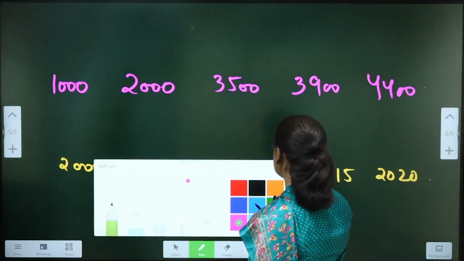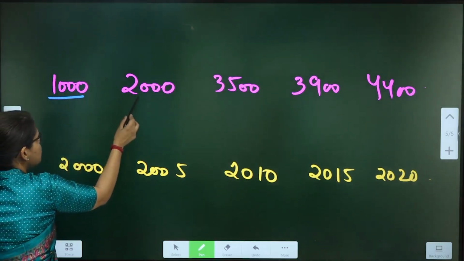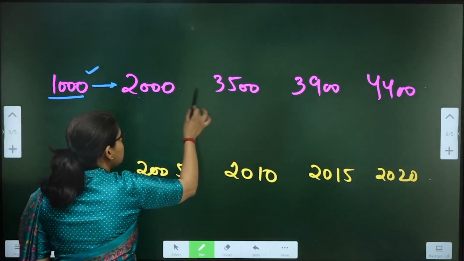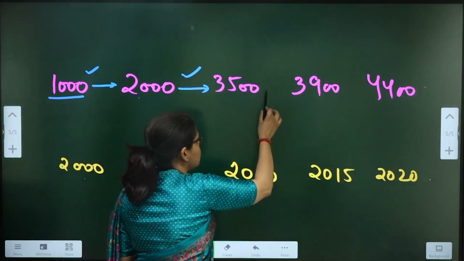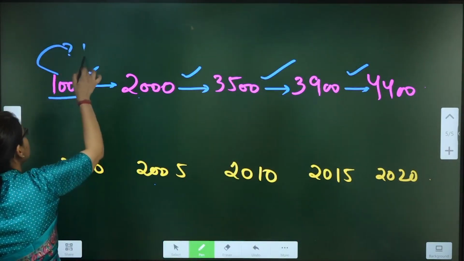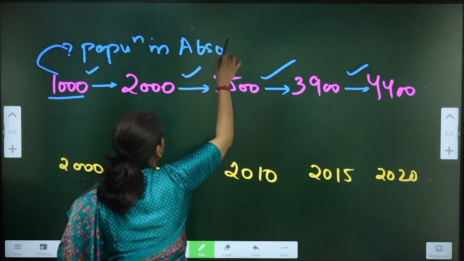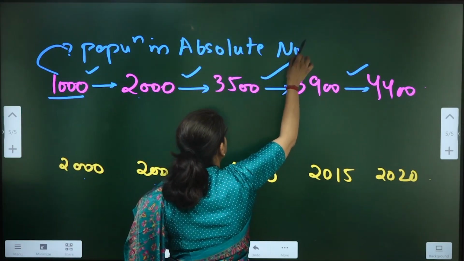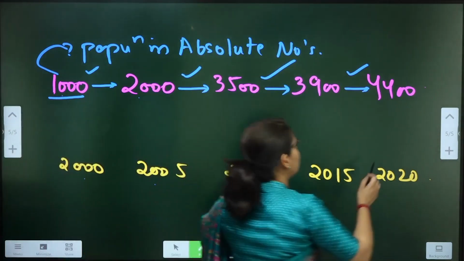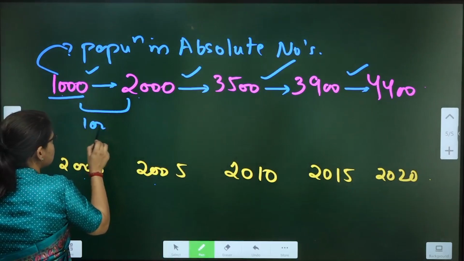Now I will ask you two questions. Please pay attention. Did the population in absolute numbers increase here between 2000 and 2005? Yes. Population in absolute numbers, did it increase? Yes. So this is the population in absolute numbers. That is increasing, bacho. Isn't it so? So from 1000 to 4400, it has increased. Here we added 1000 numbers.